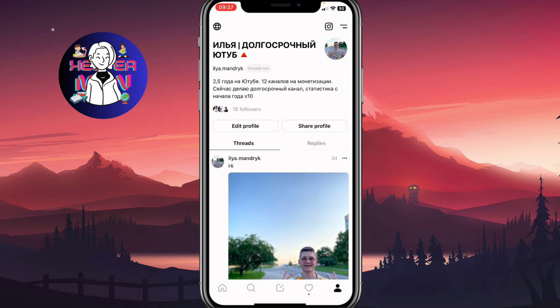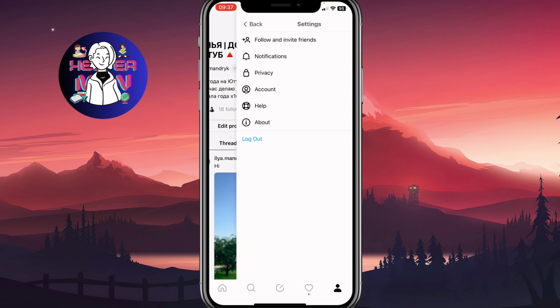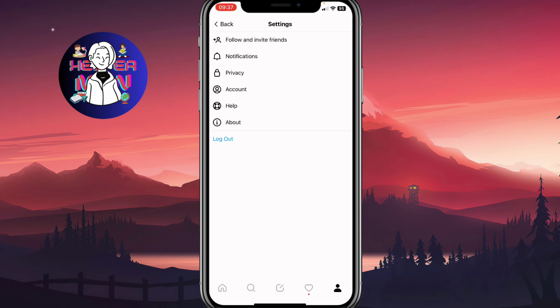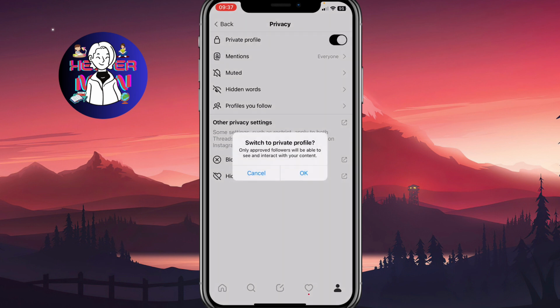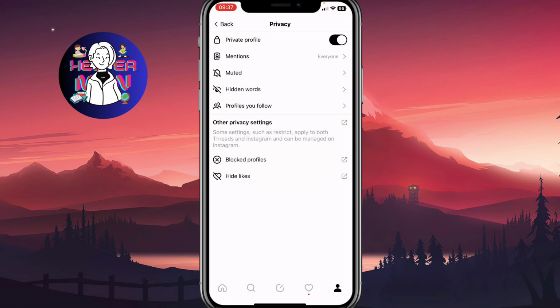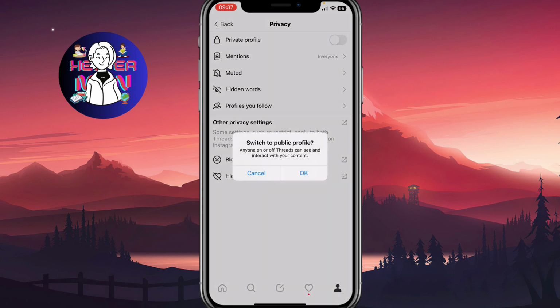The second way we can do this is to click on More in the right top, on these two lines near your Instagram icon, and we'll come to this page where we need to click on Privacy. At the top of the screen, we have the option to disable or enable the private profile feature. So in order to make it public, just disable it. And as you can see, it says switch to public profile. Anyone on or off Threads can see and interact with your content.